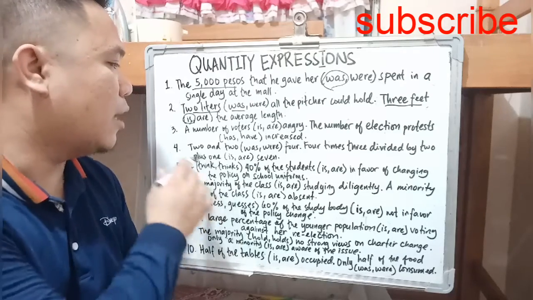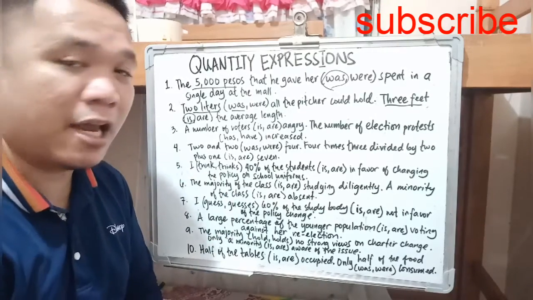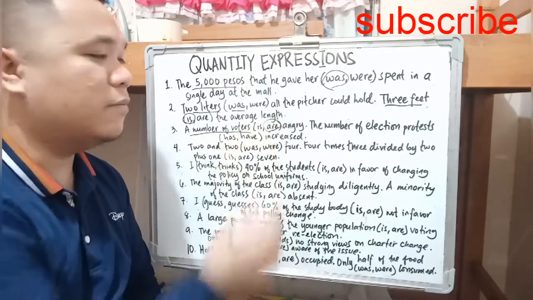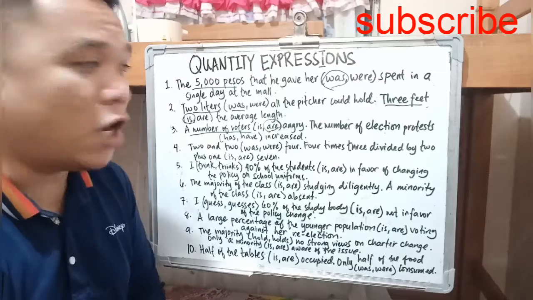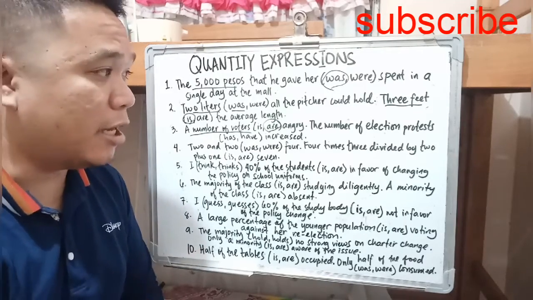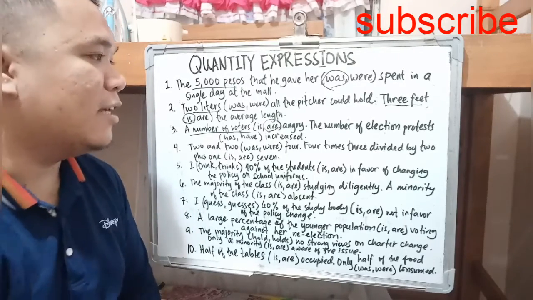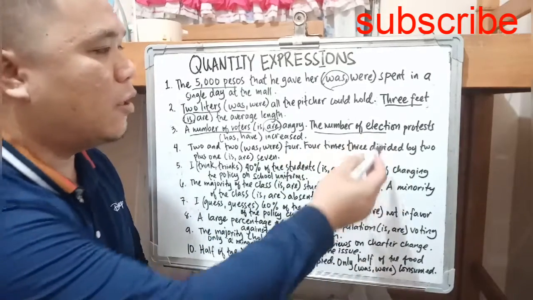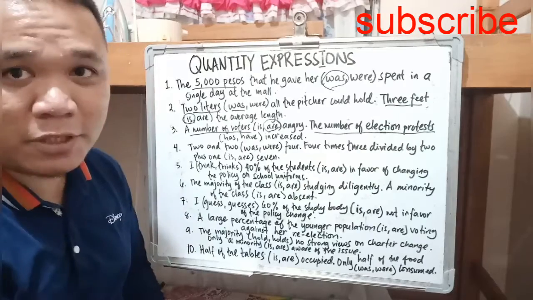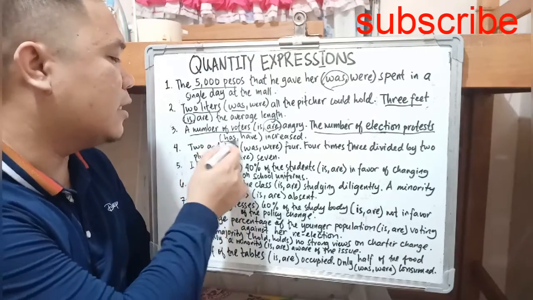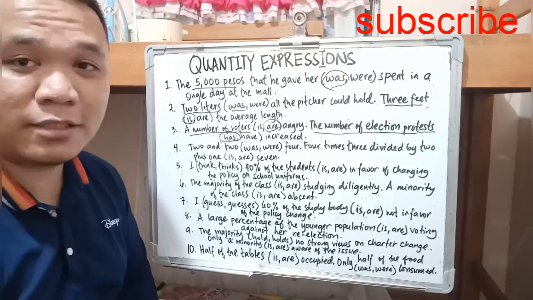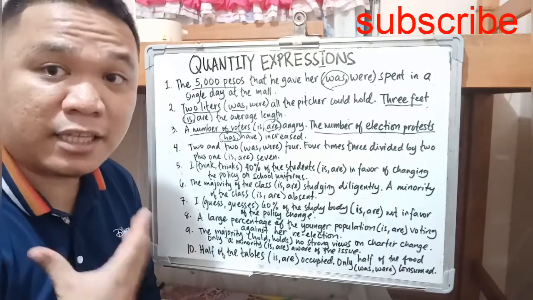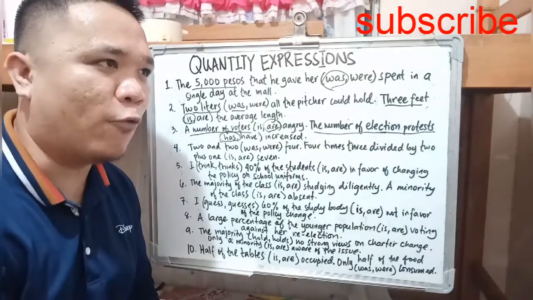Okay? A number of voters are angry. So a number of voters is our subject and our verb is are. A number of voters are angry. The number of election protests, it begins with the number of, so election protests is our subject and our verb is singular, has increased.